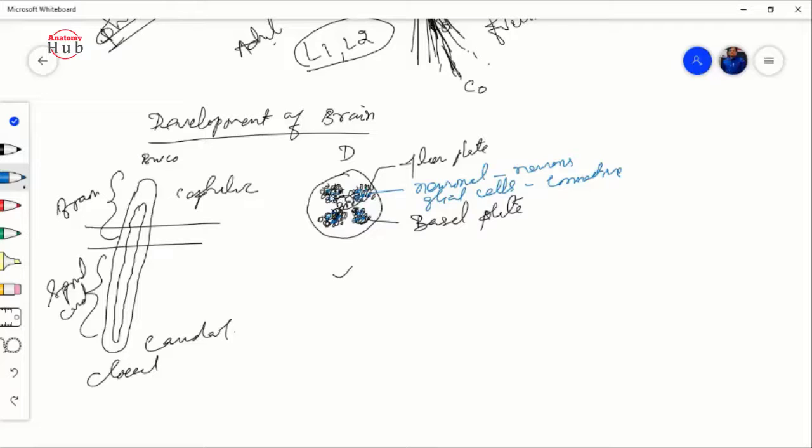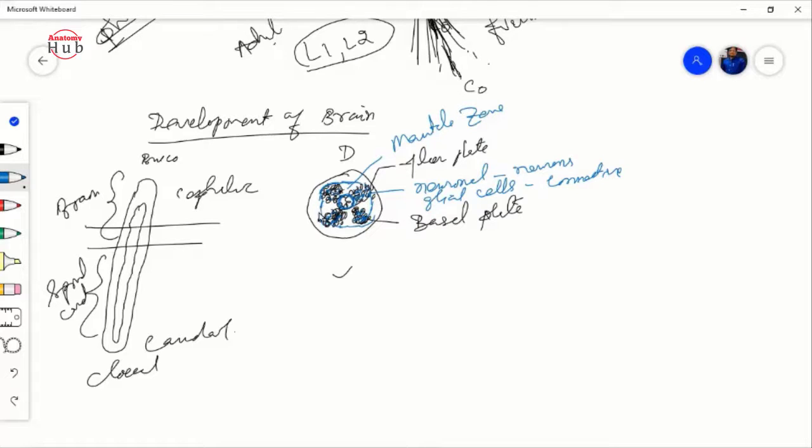Now, the area present at the center is your central zone, or ependymal zone. The area present here with multi-layered cells is known as the mantle zone.